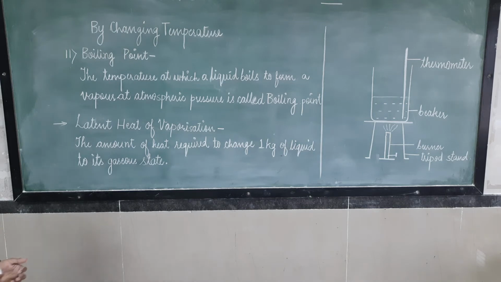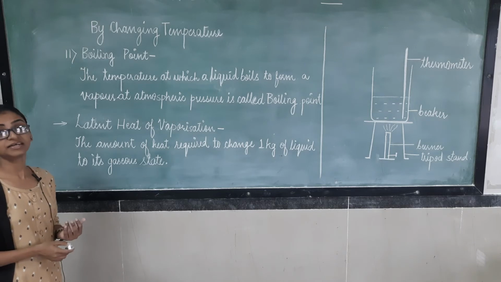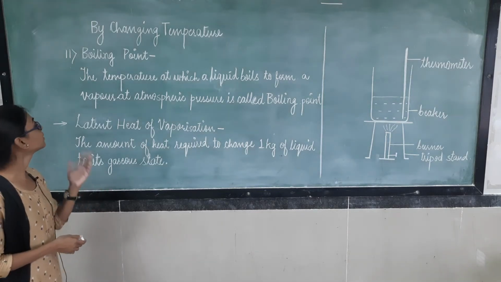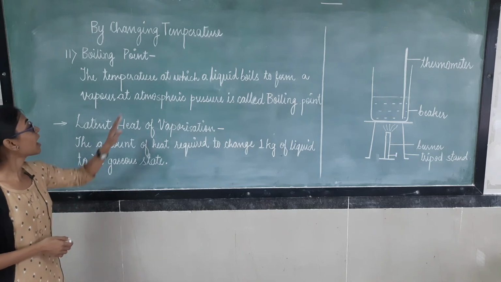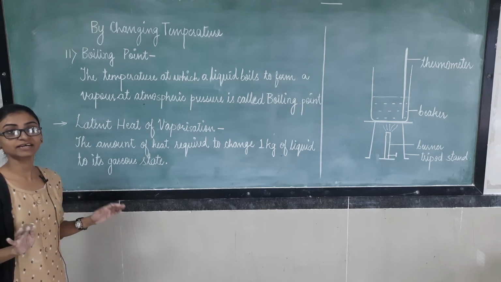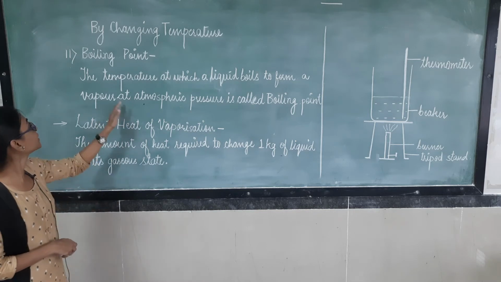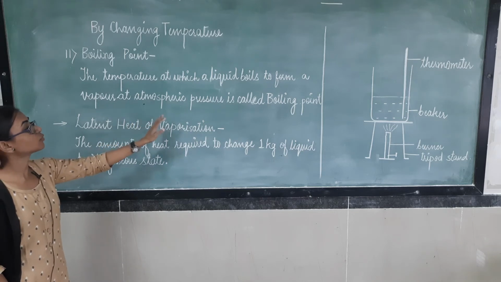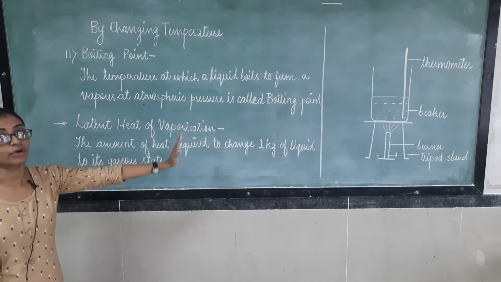A certain temperature is there at which a liquid starts boiling to form its vapor state at atmospheric pressure, means no external pressure is required. At room pressure only, when a liquid boils to form a vapor, that temperature is known as the boiling point.